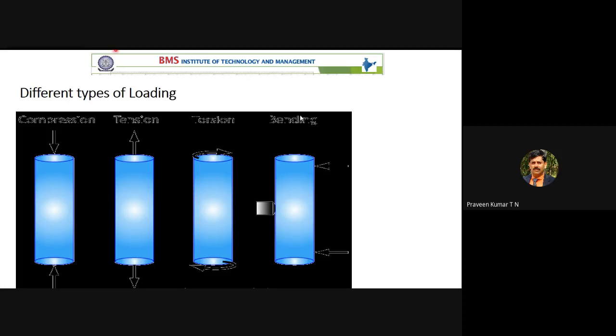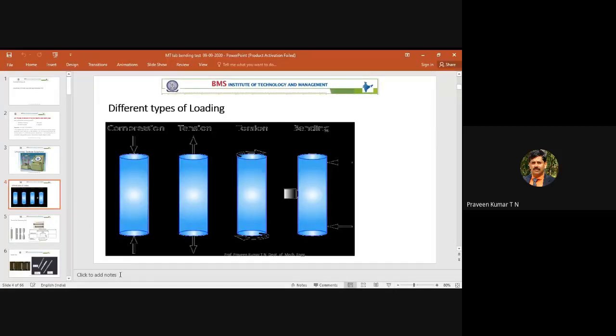If you consider the first diagram, I hope the PPT is visible now. What type of load is it subjected to in the first diagram? Compression or tensile? So, compression.